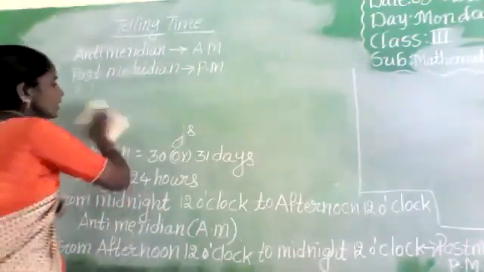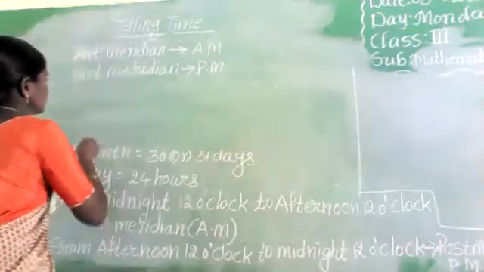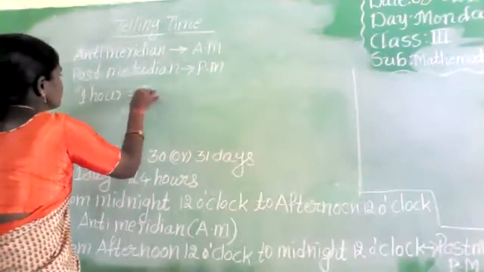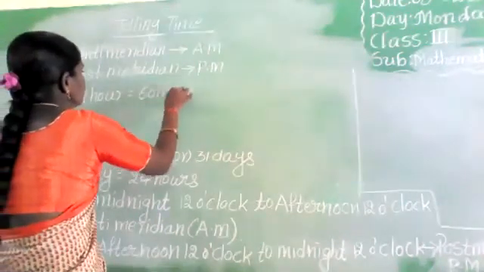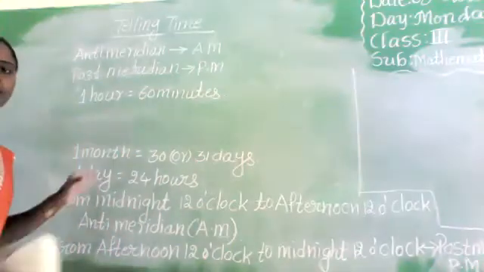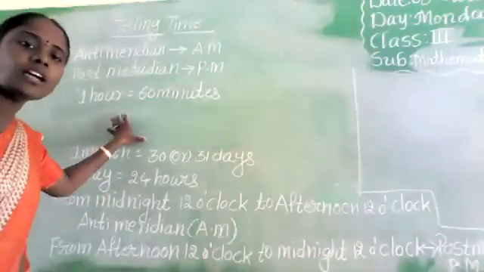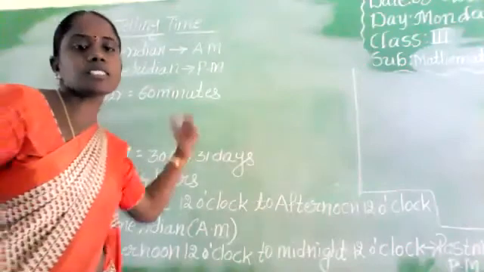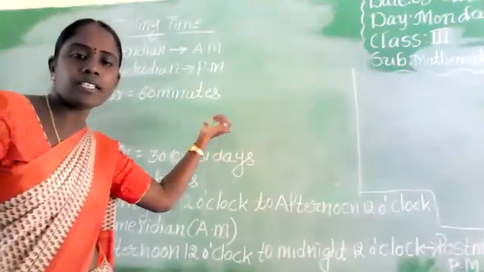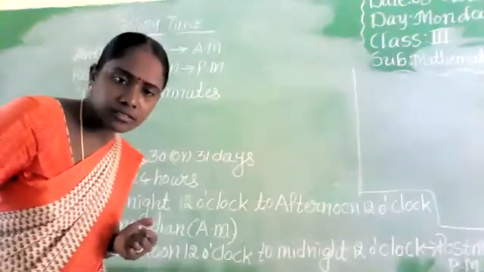Next, 1 day equals 24 hours. 1 hour equals 60 minutes. Time we measure in hours, minutes, and seconds.